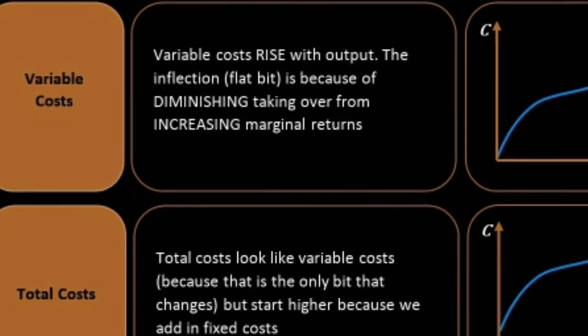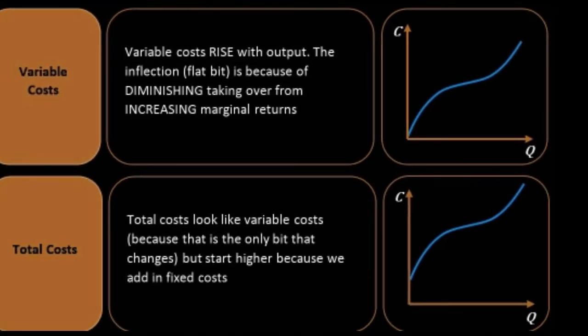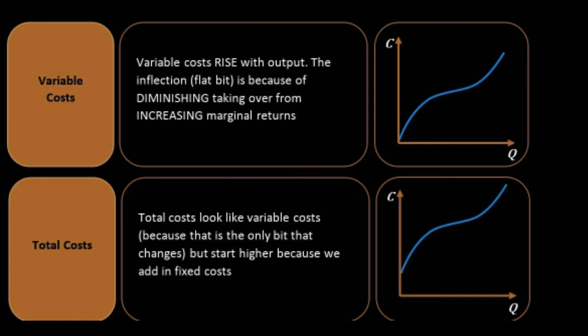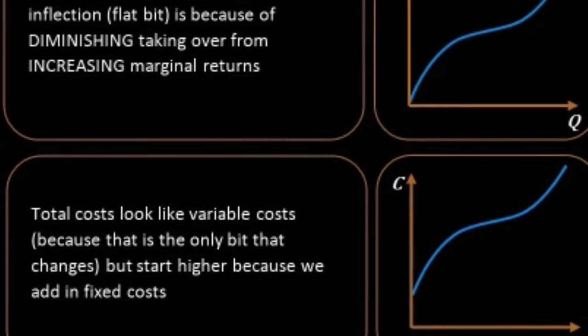But on the other hand, variable cost rises with output. The inflection, the flat bit, is because diminishing marginal returns take over from increasing marginal returns. Total cost looks like the variable cost because that is the only part that changes, but it starts higher because we add in fixed cost.